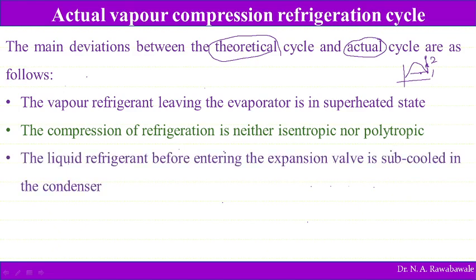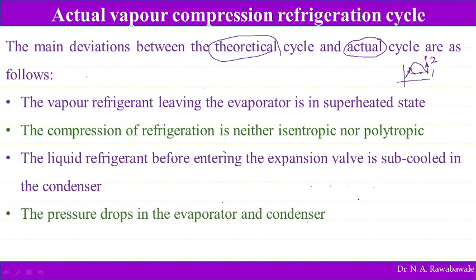Now, the liquid refrigerant before entering the expansion valve is subcooled. In one of the cases we assumed that the liquid refrigerant was saturated liquid, but usually the refrigerant is subcooled in this refrigeration cycle before entering the expansion valve. And a pressure drop in the evaporator and condenser takes place. In the condenser as well as in the evaporator, the processes are assumed to be constant pressure processes, but this is not practically true. So the pressure drop takes place.